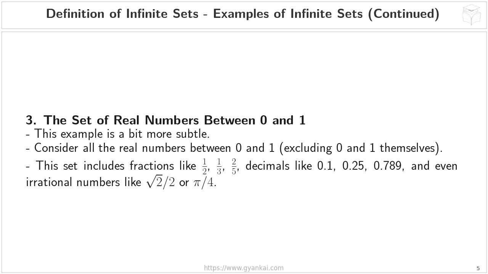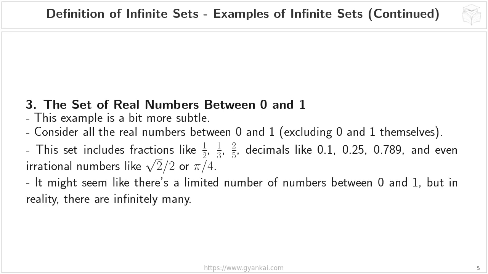And it also includes irrational numbers. Remember those? Numbers like the square root of 2 divided by 2 or pi divided by 4. These are numbers that cannot be expressed as a simple fraction and have decimal representations that go on forever without repeating. It might seem like there's a limited number of numbers squeezed between 0 and 1, but that's where the concept of infinity comes in. There are, in fact, infinitely many numbers between 0 and 1.